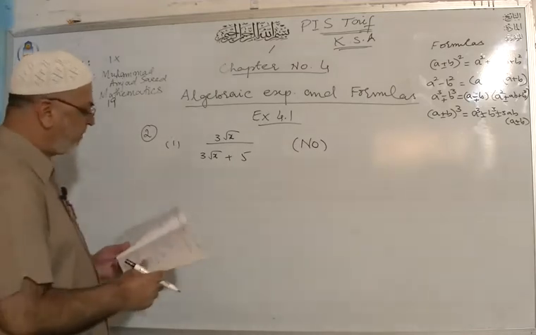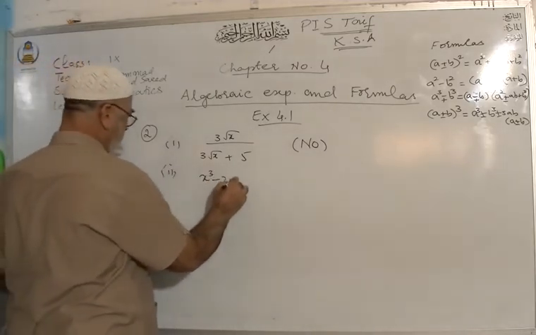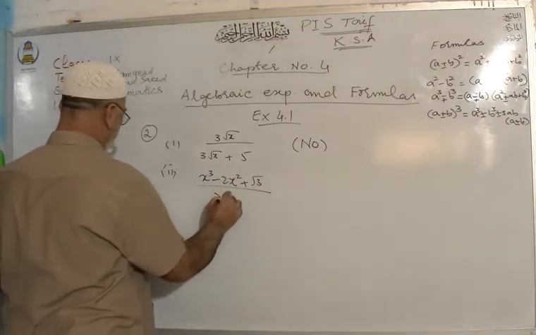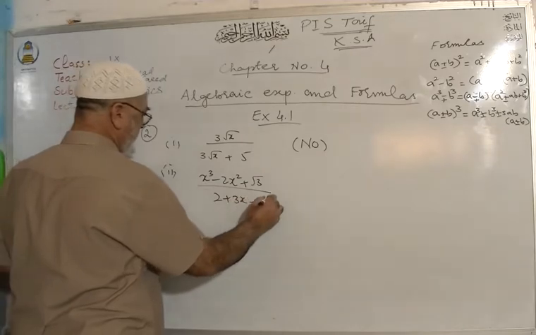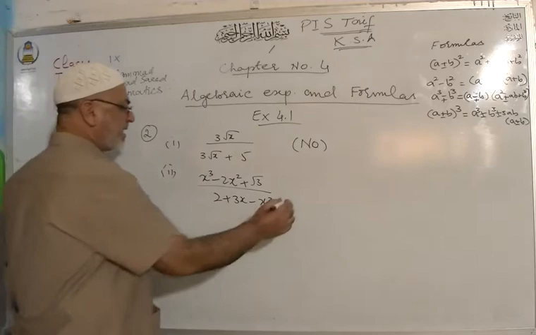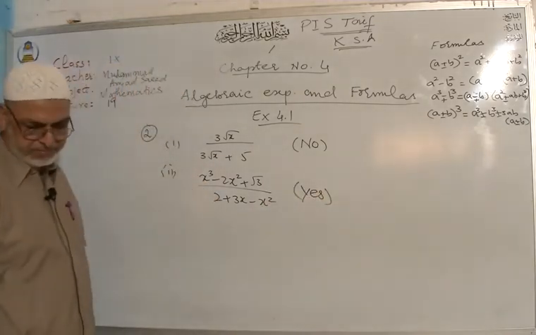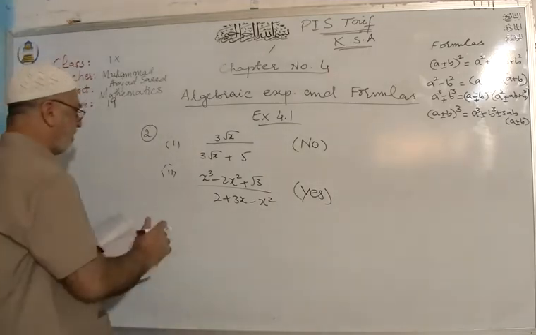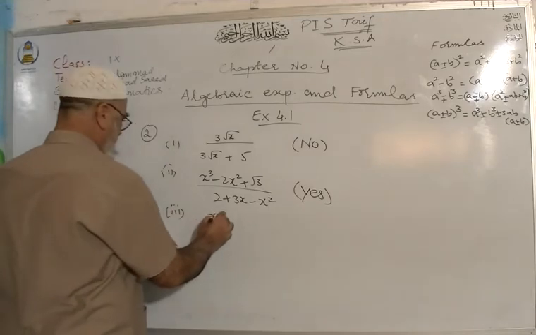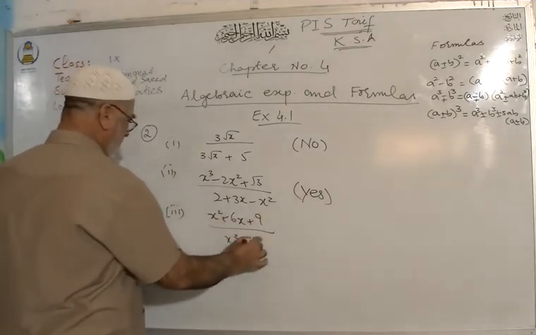Now in case of number 2, x cubed minus 2x square plus 3 under root over 2 plus 3x minus x square. Remember that above and below are two polynomials. That is why we can say yes, it's a rational expression. Similarly, part number 3 is x square plus 6x plus 9 over x square minus 9.